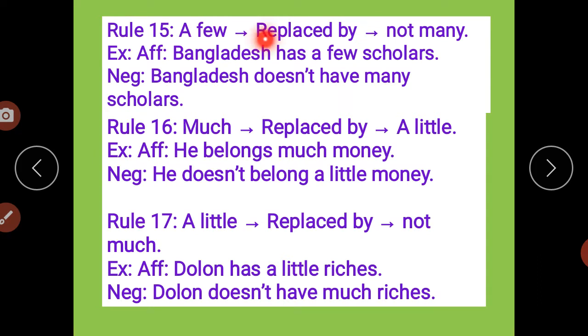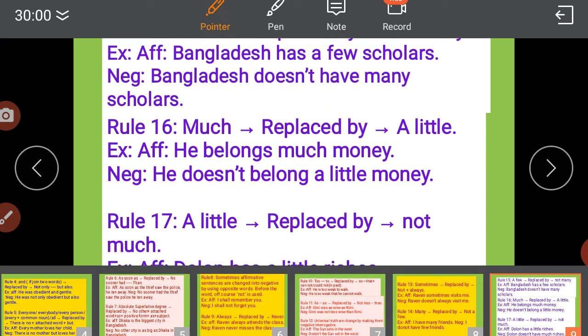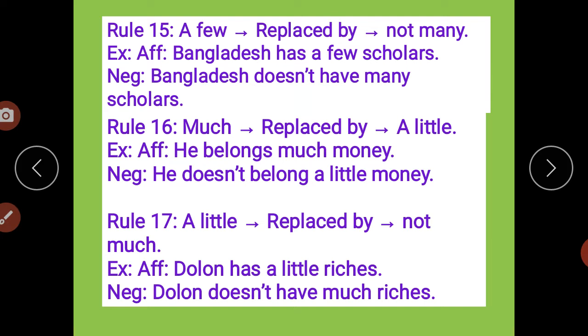Now the next: a few is replaced by not many. For example, Bangladesh has a few scholars. For a few, I have to write: Bangladesh doesn't have many scholars. Why doesn't? Has is there, so obviously my sentence is in the present tense.